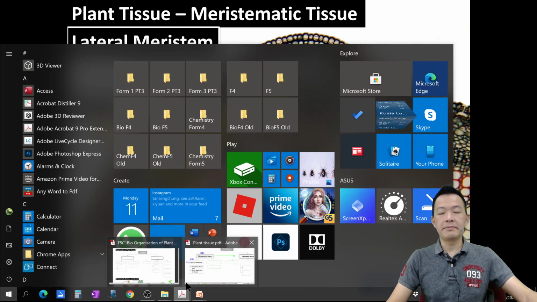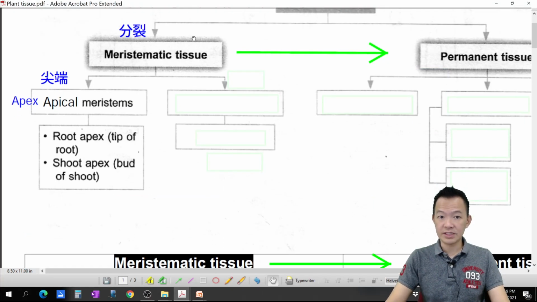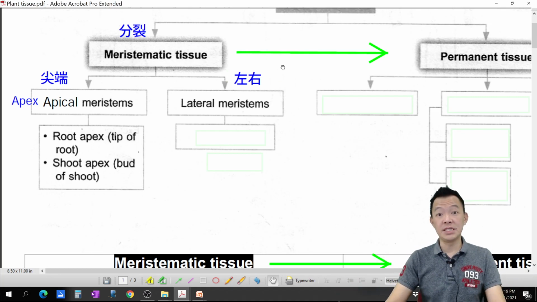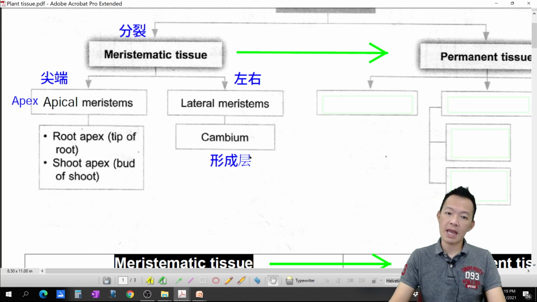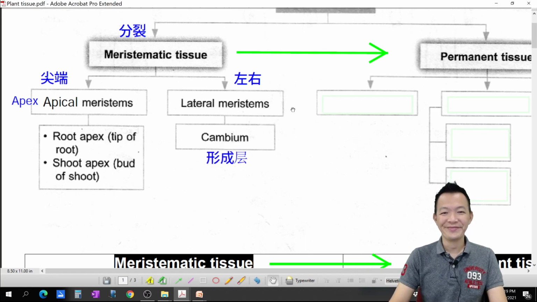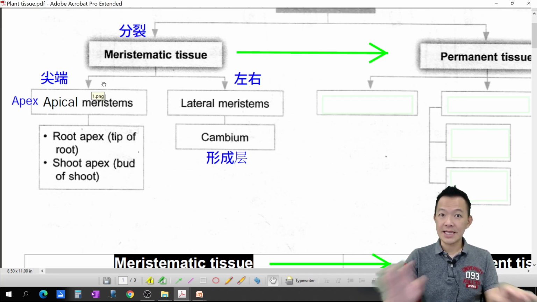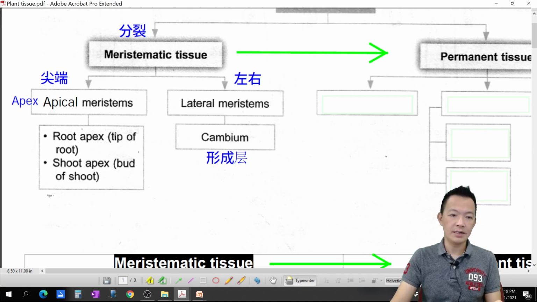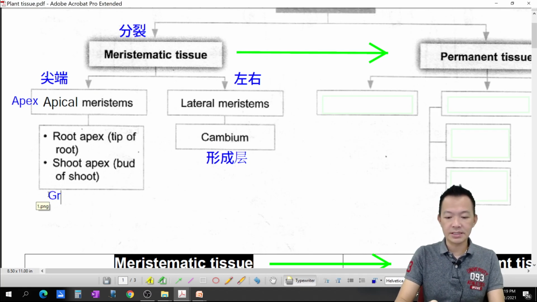So another type of tissue is lateral meristem, the meristem that develops sideways. Example: cambium tissue, or in Chinese, check the dictionary, it is called the forming layer. This one grows longitudinally, this one is radially. They grow longitudinally.